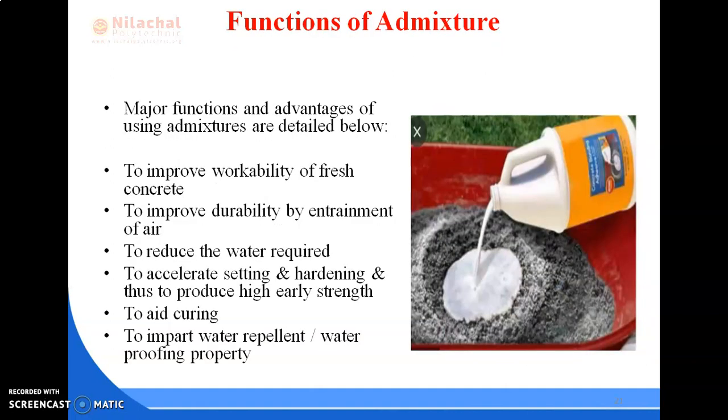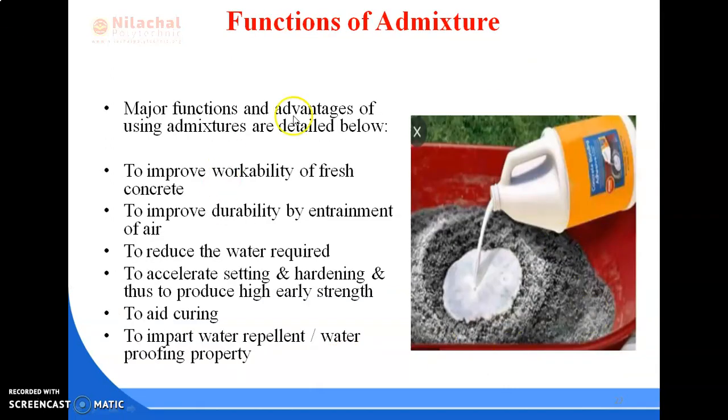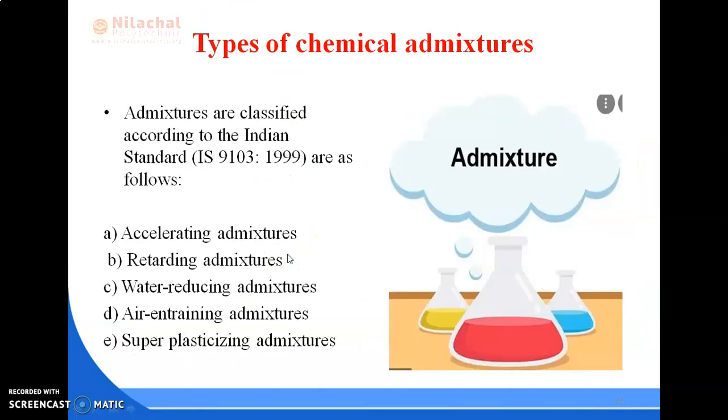Next are the different functions of admixtures. It improves workability of fresh concrete, improves durability by entrainment of air, reduces the water required, accelerates setting and hardening and thus produces high early strength, aids curing, imparts water repellent and waterproofing properties, reduces bleeding, reduces the evolution of heat, and imparts color to concrete. So these are some basic functions of admixtures.